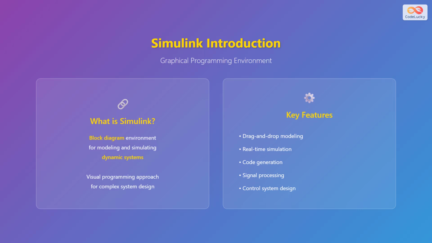This visual programming method is particularly powerful for complex system design, control systems, signal processing applications, and real-time simulations. Key features include drag-and-drop modeling from an extensive library of predefined blocks, real-time simulation capabilities that allow you to see system behavior as it evolves, automatic code generation for deployment to embedded systems, and specialized tools for signal processing and control system design. Simulink bridges the gap between conceptual system design and practical implementation.